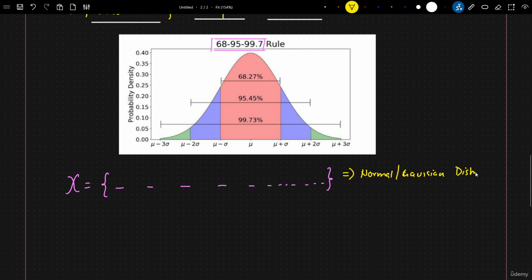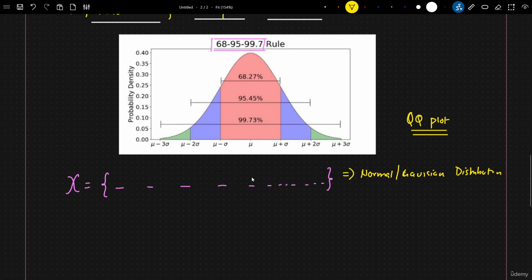When we say that this follows a normal or Gaussian distribution, how do we say that? That we'll be seeing in the upcoming video. We specifically use something called a QQ plot. With the help of a QQ plot, we'll be able to determine whether a random variable X follows a normal or Gaussian distribution. That we'll discuss.